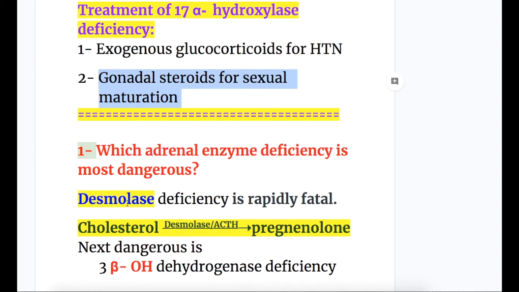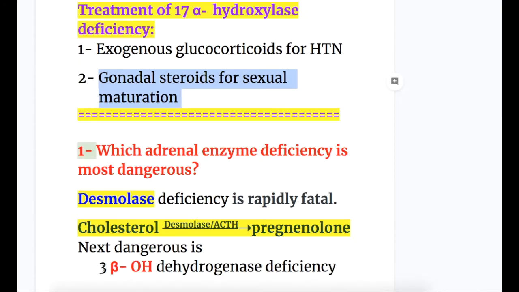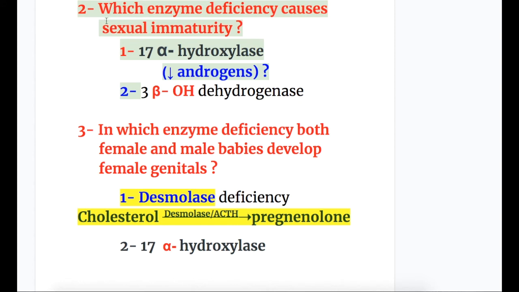So where does desmolase act? Desmolase acts when cholesterol is converted to pregnenolone in the first step. As you see here, cholesterol is converted to pregnenolone by the action of desmolase. A deficiency of desmolase is rapidly fatal. And the next most dangerous is 3-beta hydroxylase dehydrogenase deficiency.